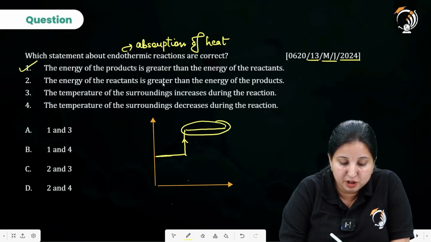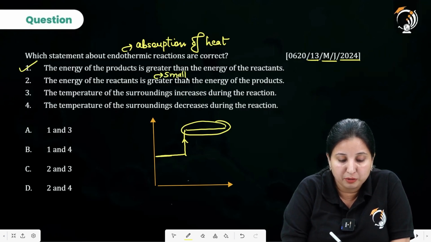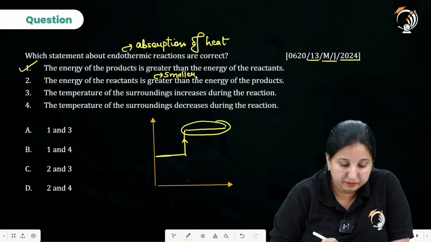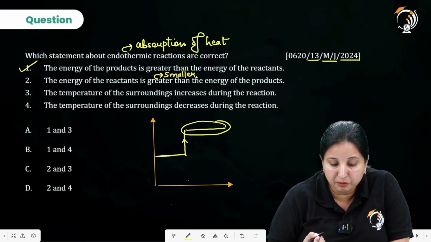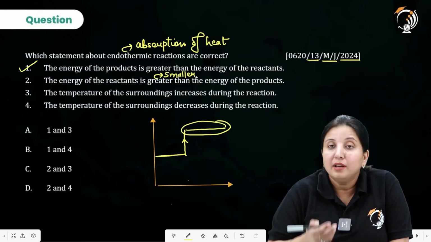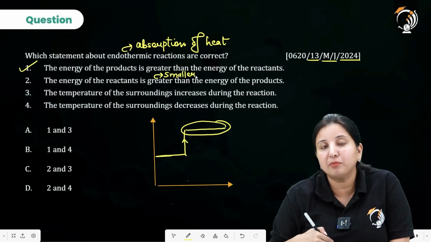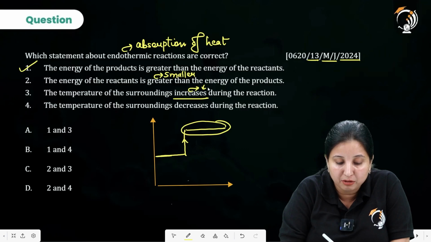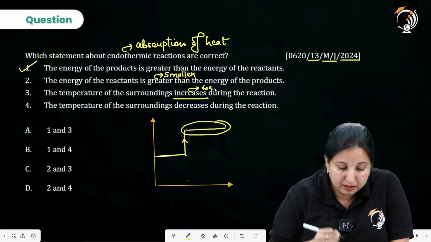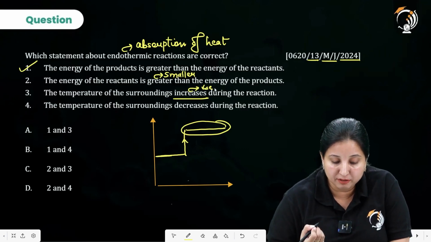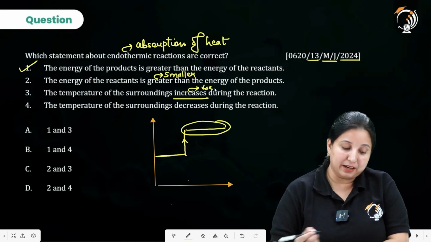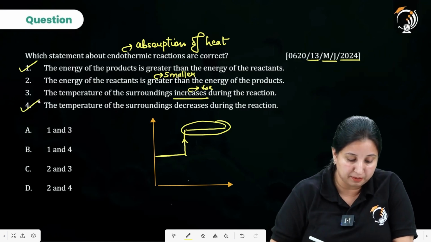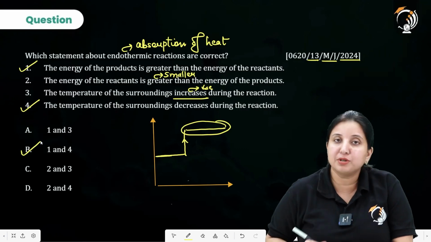It is saying the energy of the reactant is greater. No, it is smaller, or you can write it as lesser. The temperature of the surroundings increases during the reaction. When you are taking heat from the surroundings, how could its temperature increase? Its temperature is going to decrease. The fourth point is saying the temperature of the surroundings decreases during the reaction. So this is also the correct statement. So our answer is going to be option B over here.